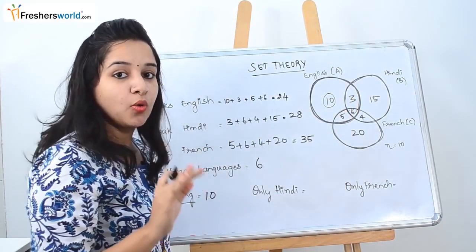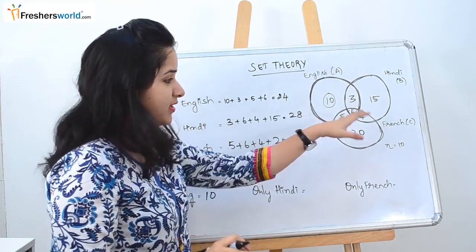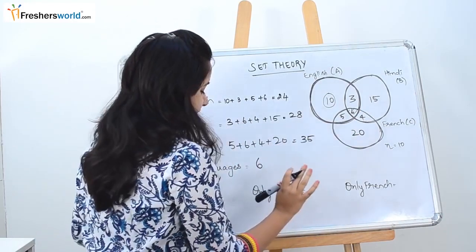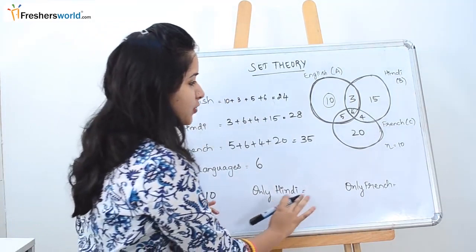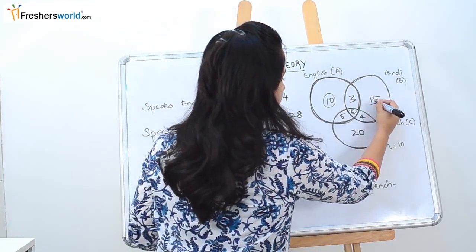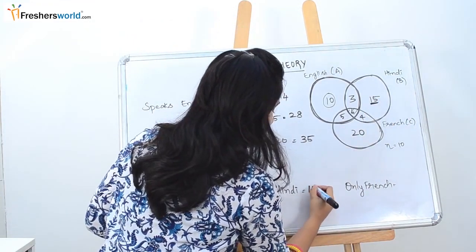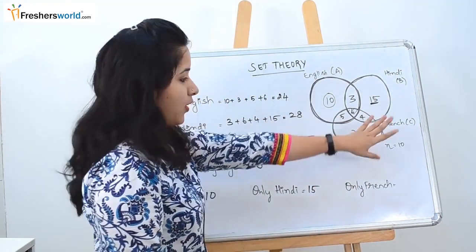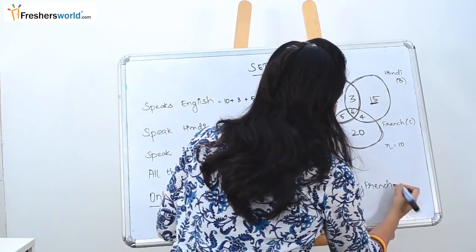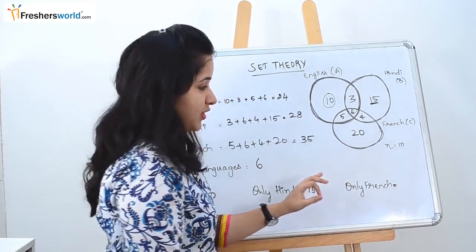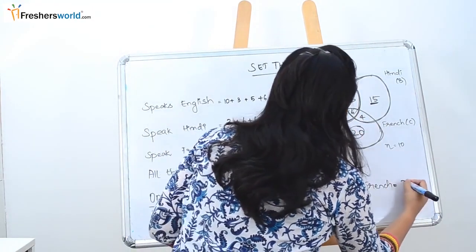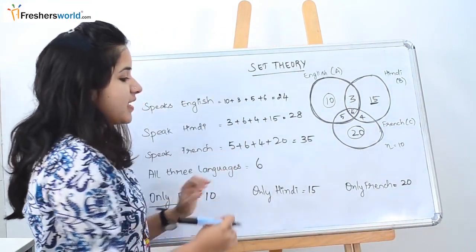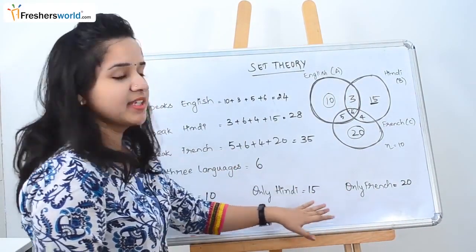So 10 people know only English but they don't know Hindi or French. Next they are asking is only Hindi. Similarly, how we did for this sum, we are going to do it here. For Hindi, it is nothing but 15 is the number of people who know only Hindi. They don't know English or French here. So next is the number of people who know only French. So French is nothing but, if you can see, 20 is the number of people. So these are very basic questions that we will see in set theory.